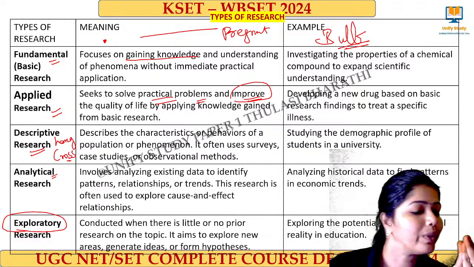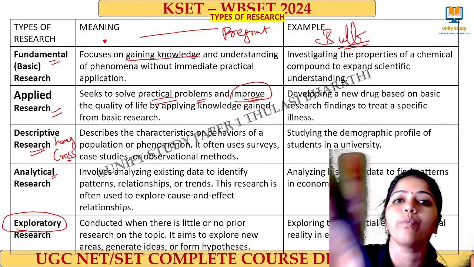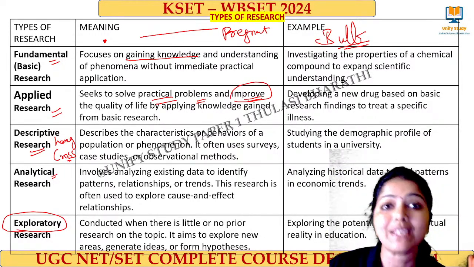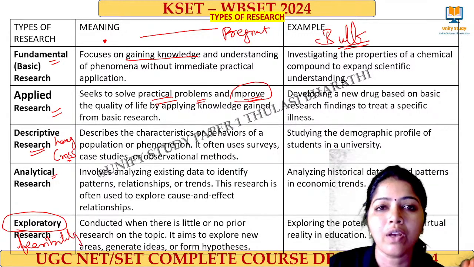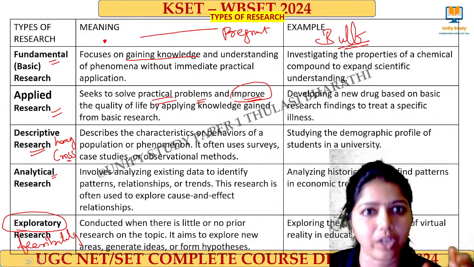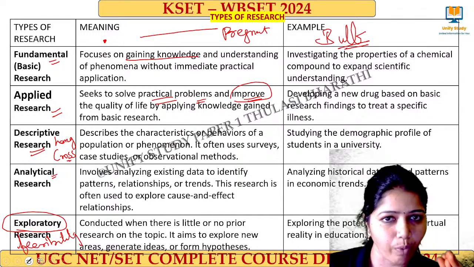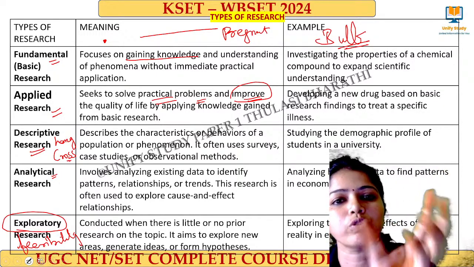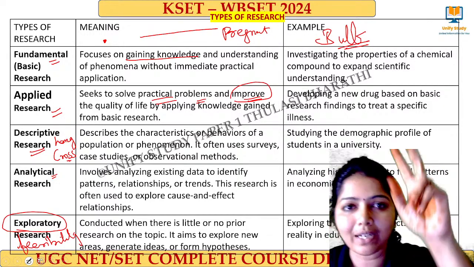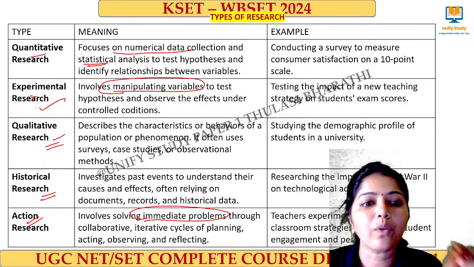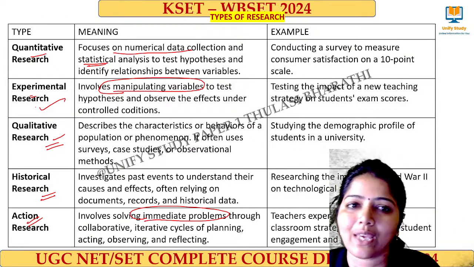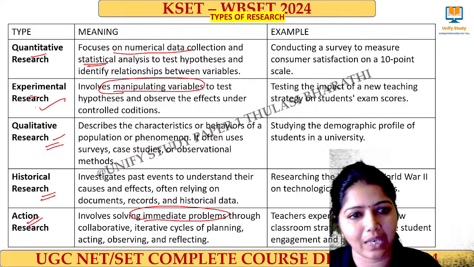Exploratory means what? With little knowledge, I explore more. This works for feasibility studies and all. What do you mean by feasibility? Whether it will work out or not. We know very little. In simulation and all, they used to explore, right? They know a little, but they want to know more about it. So they just get into it. That is exploratory research. Then quantitative: numerical data is the keyword, statistical analysis is the keyword.